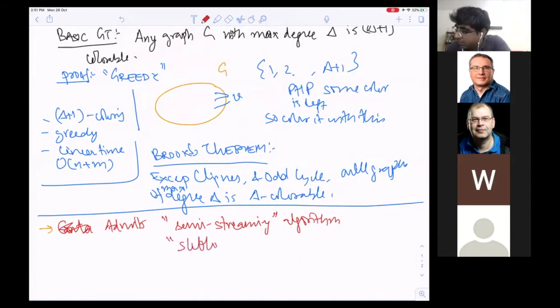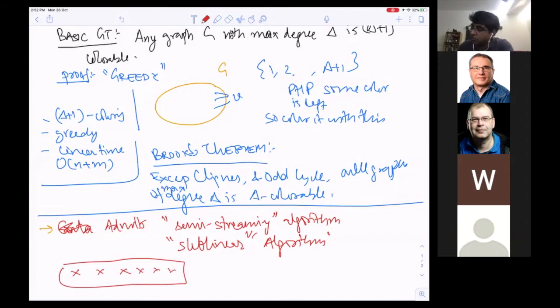A semi-streaming algorithm is a relaxation of sublinear algorithms in some sense: in semi-streaming you at least get to see the stream completely, but in sublinear algorithms you basically make adjacency queries. There are other models also, but let's say adjacency queries.